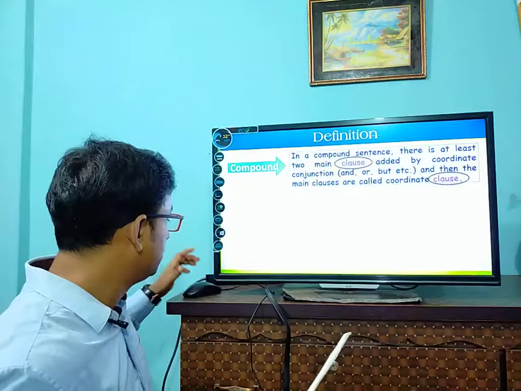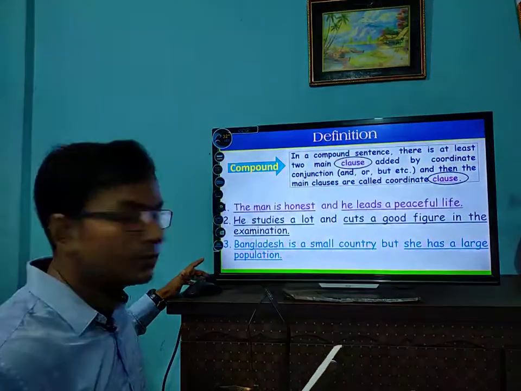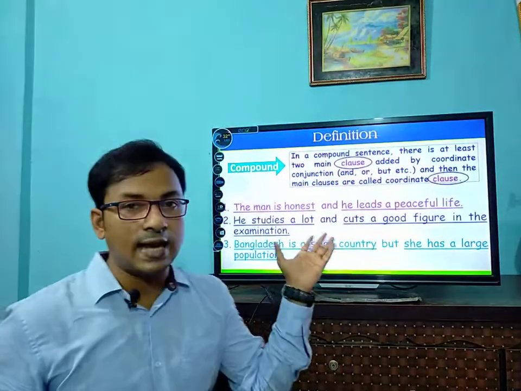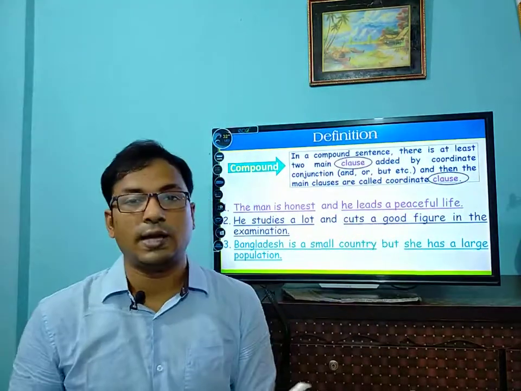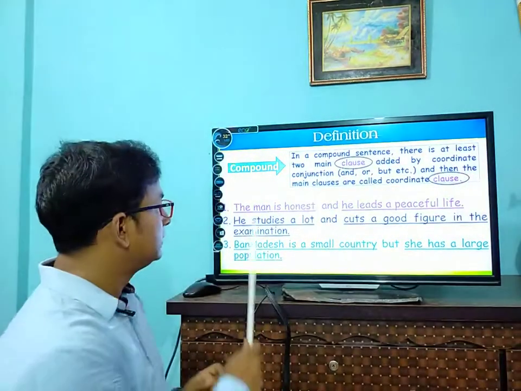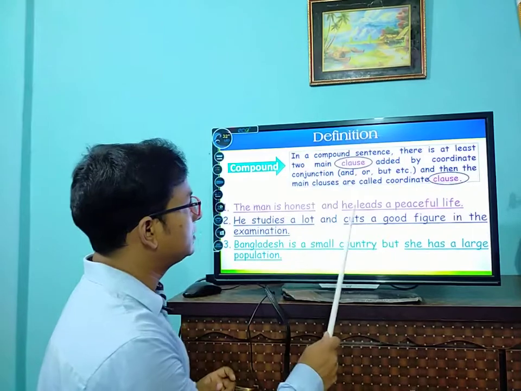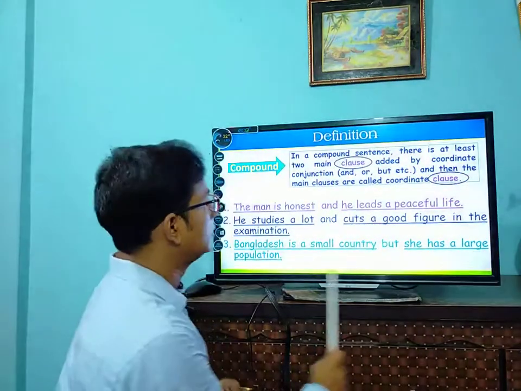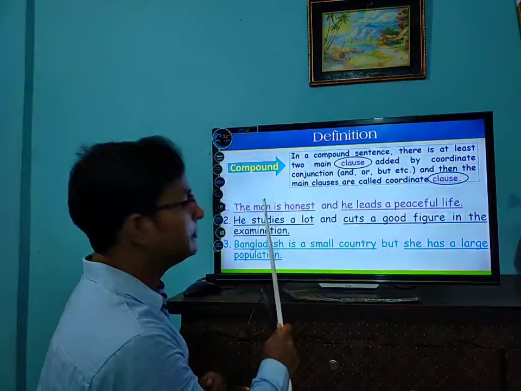For example, we will see the example here. The man is honest and he leads a peaceful life. So you can see the man is honest, there is a part, he leads a peaceful life, there is a part. So the man is honest, it is a main clause.